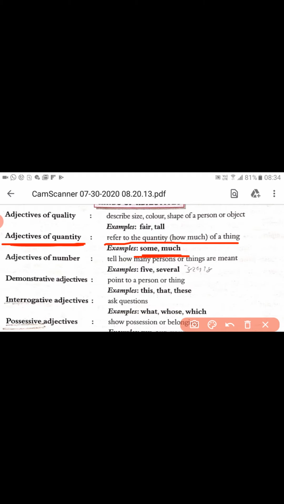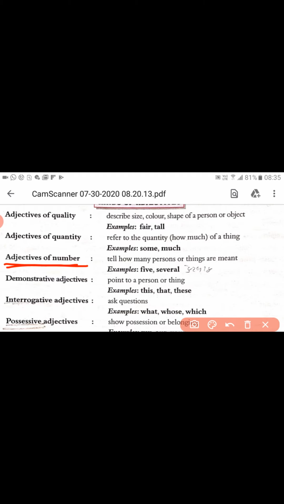The first kind of adjective was the adjective of quality. The second type is the adjective of quantity. Is that clear? Now let's move to one more: the adjective of number. With the word number we come to know that it tells how many persons, how many things.